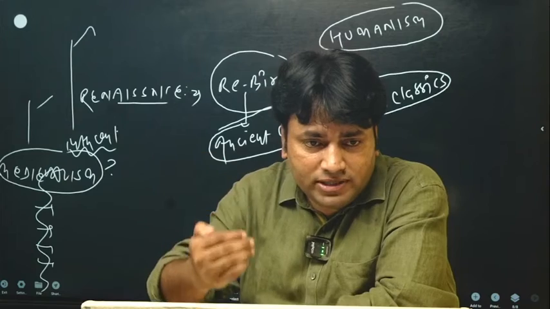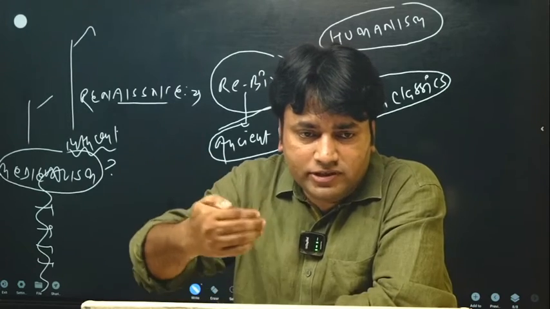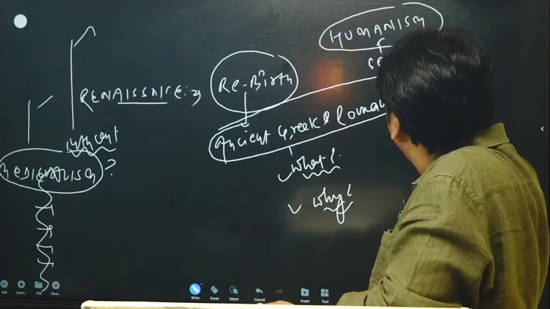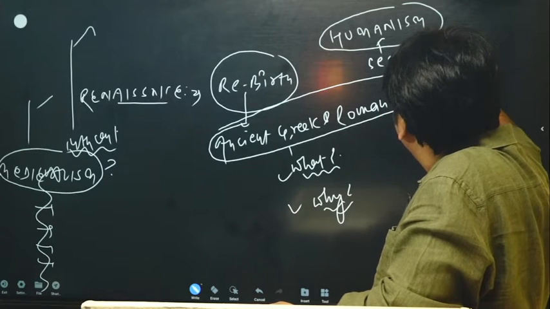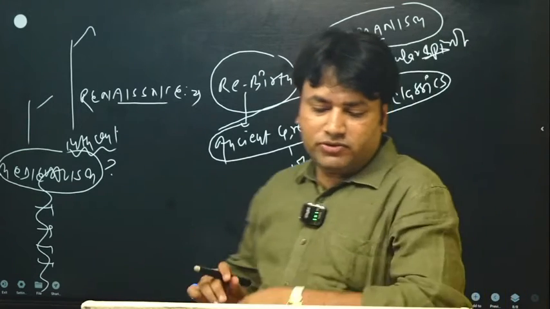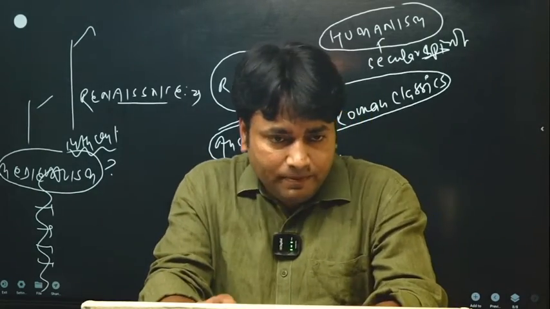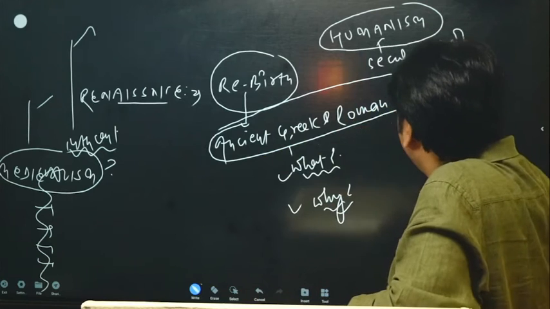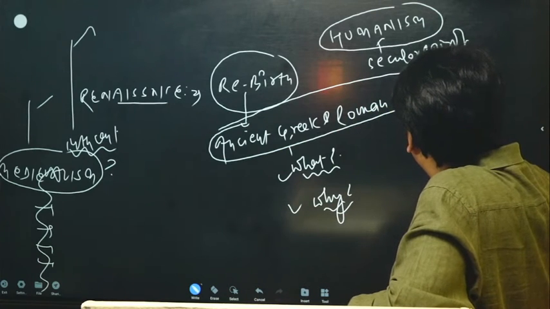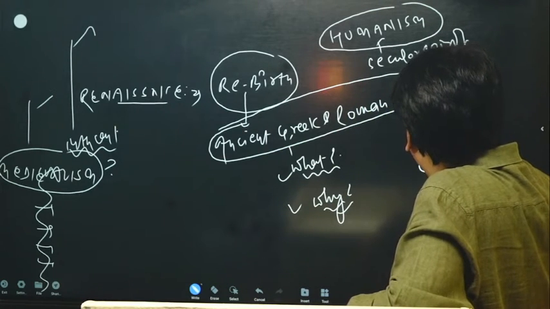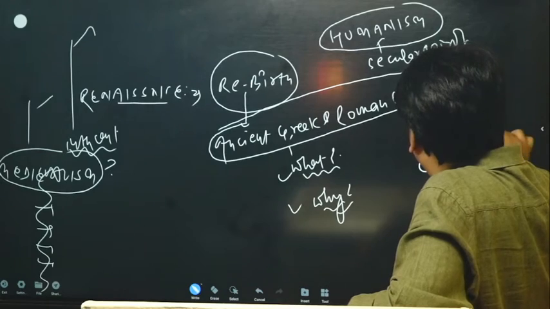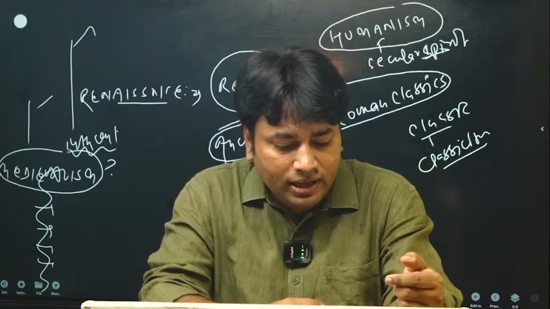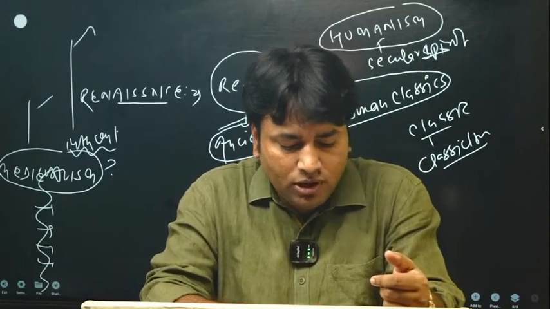We see that a kind of secular spirit was promoted in this period. So we have to understand what this secular spirit was. When we are reading about classics, we have to read about the meaning of classic, the meaning of classicism, and what ancient Greek and Roman classics are.